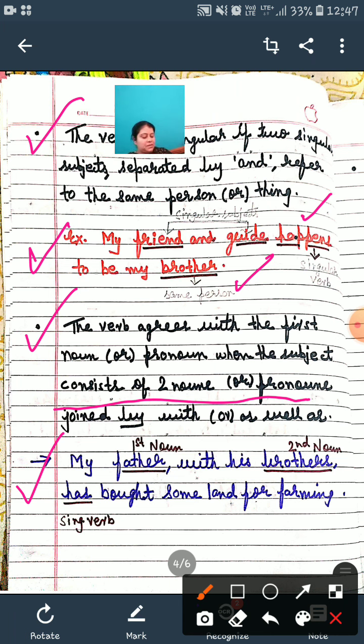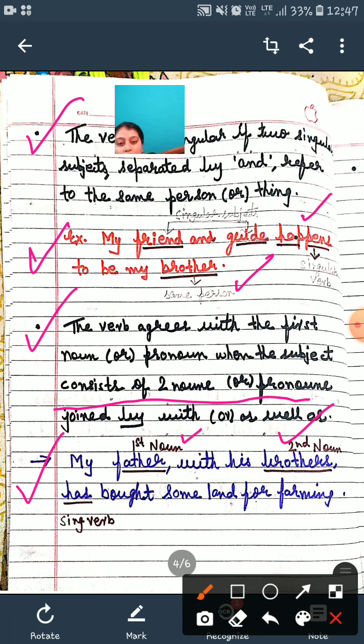Let me take out my stationery also, I'll tell you. Father, first case. With his brothers. Okay, father is the first noun. Brothers is the second noun. Has bought some land for farming. So here two persons are there. Two nouns are there, father and brothers. Father is the first noun, brothers the second noun. So in that case, we have to use a singular verb.